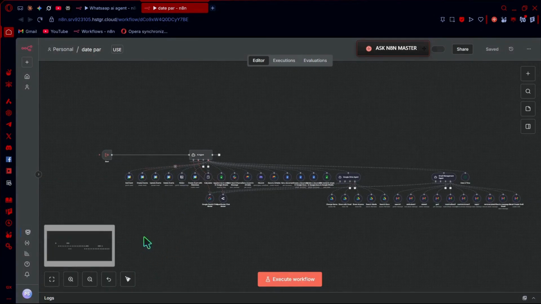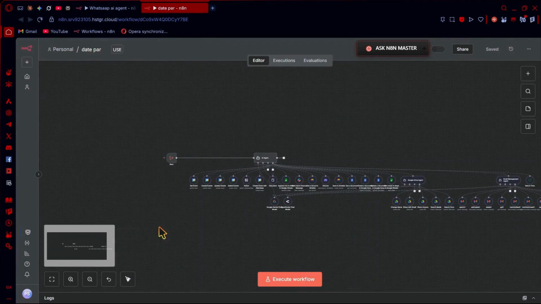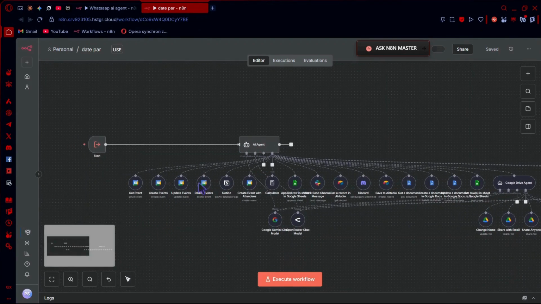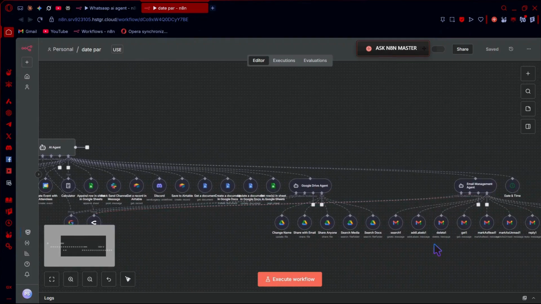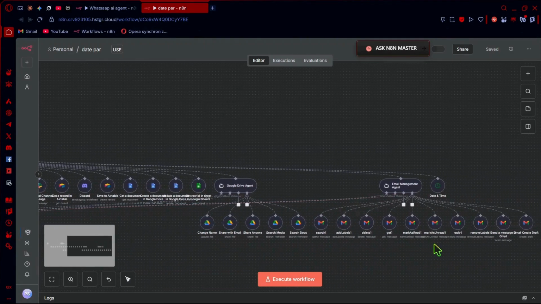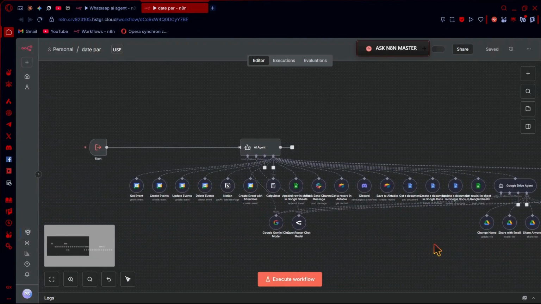And this is my backend workflow. So what does this do? It manages my calendar, my Notion, my Google Sheets, Slack, Airtable, Discord, Google Docs, Google Drive, and Google Mail. It manages literally everything.